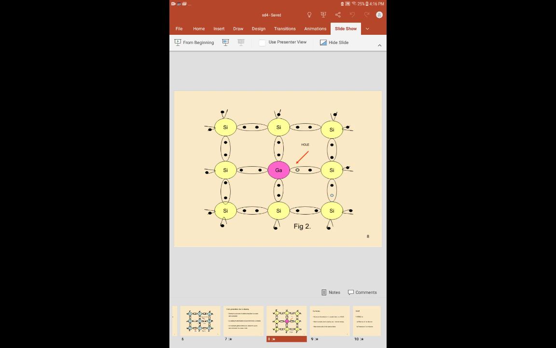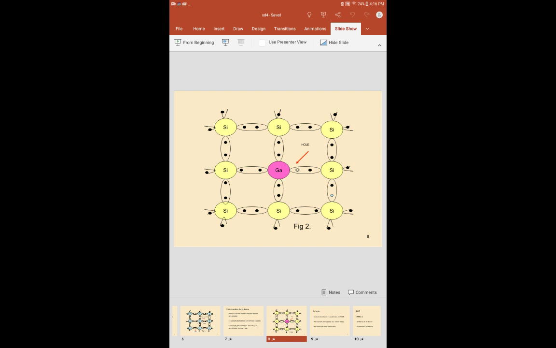Gallium takes silicon's valence electrons and makes covalent bonds, and one hole is left over. In this way we create a hole by the doping process. That hole is generated using the doping process.